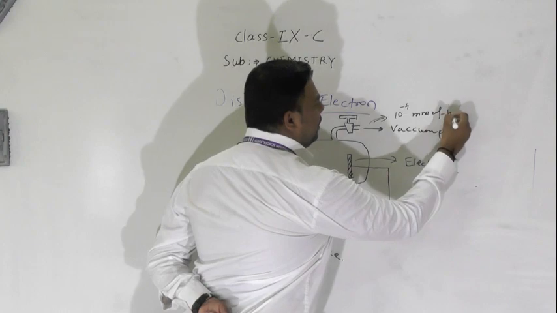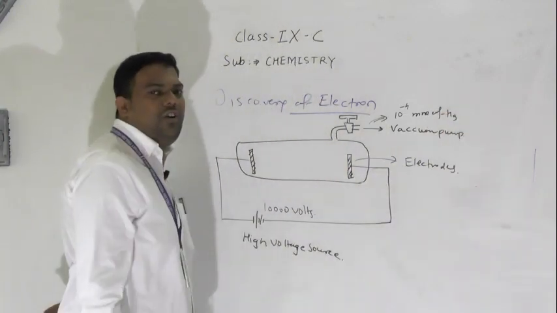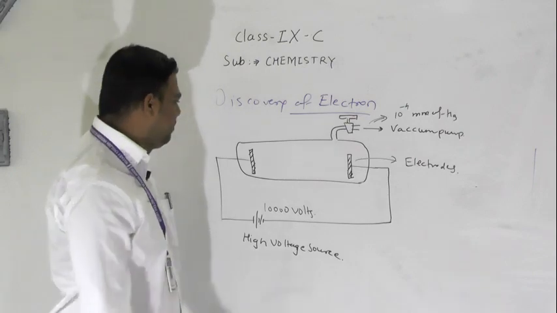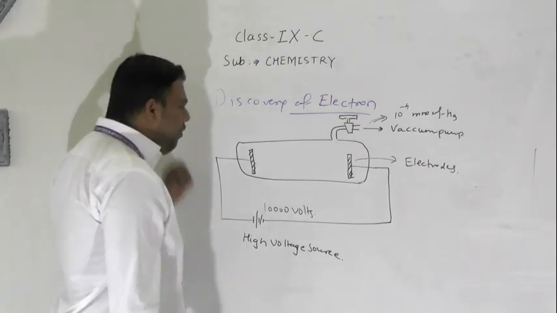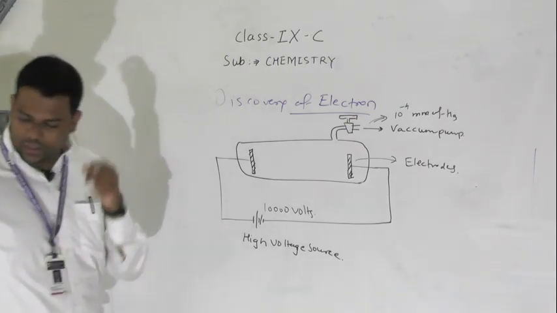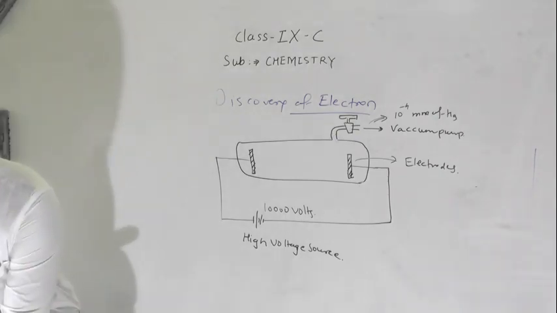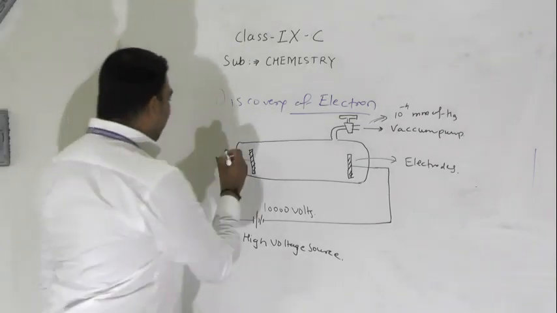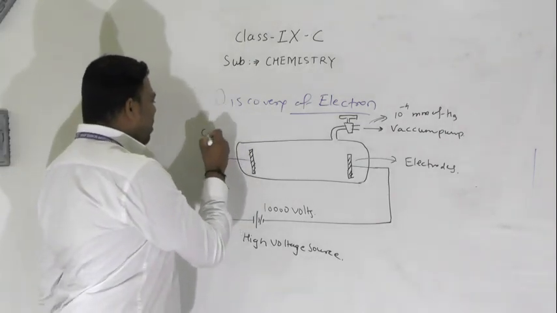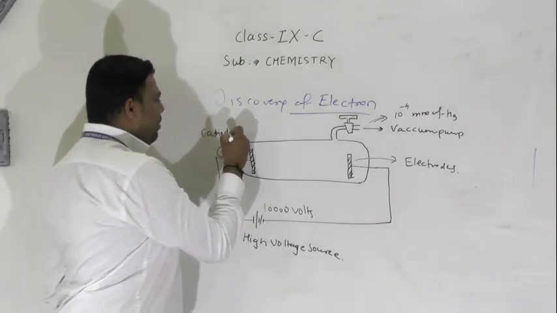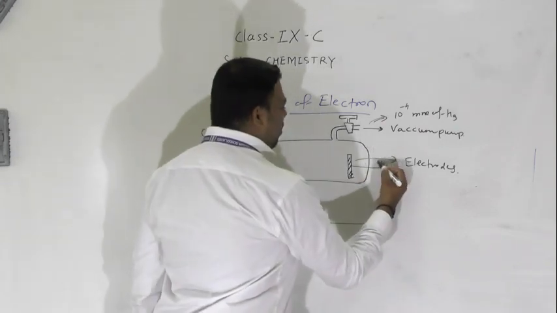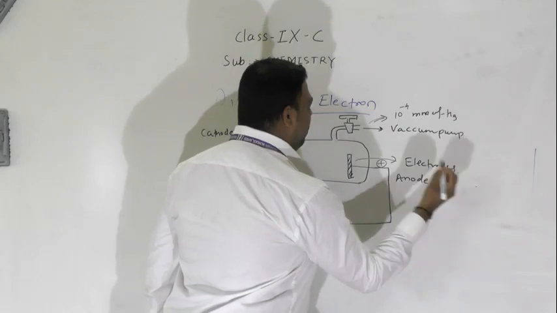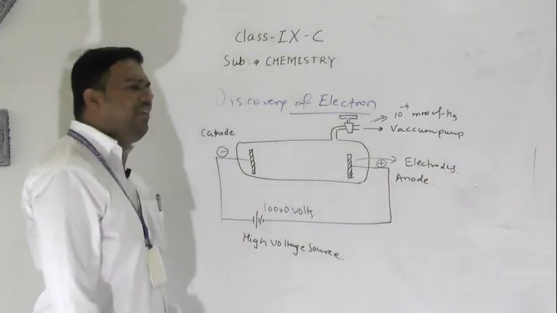This mm of Hg is one of the units of pressure. So now see what will happen in that discovery of electron. Here the negative part we call the cathode, and here the positive part we call the anode.